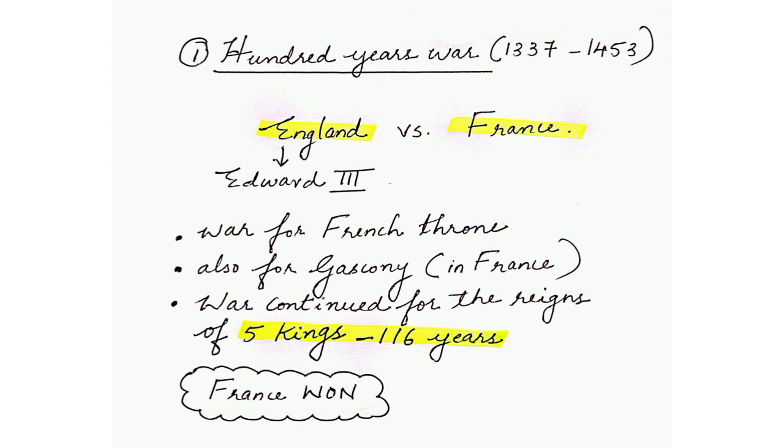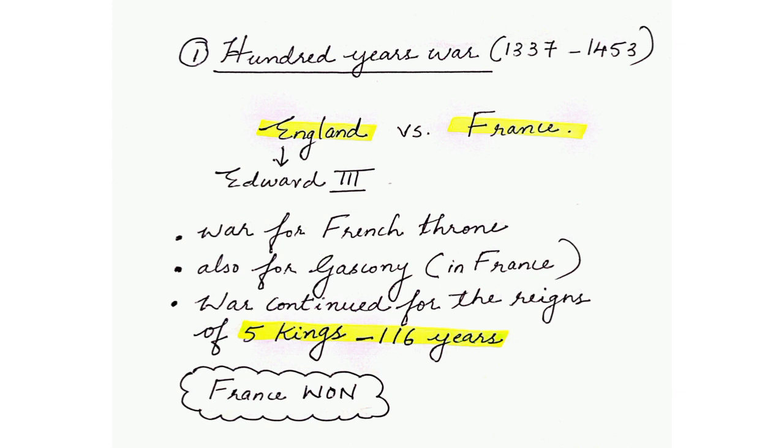So he found that all their properties were being taken by France, and seeing this, he took this as an opportunity and he started a war with France with the claim that he is supposed to be ruling both England and France. So he started a war not simply for Gascony, he started the war for the entire France. He started a war for the French throne. And thus we have a war beginning between England and France. So the war was for the French throne, especially for Gascony.